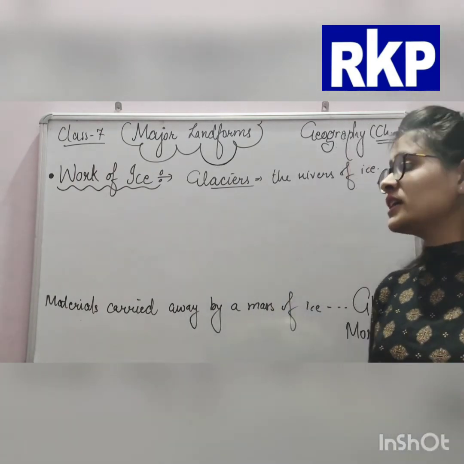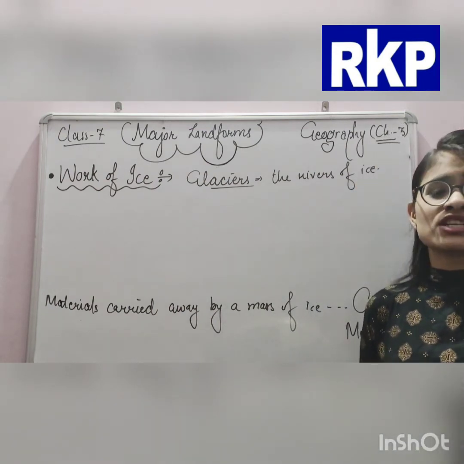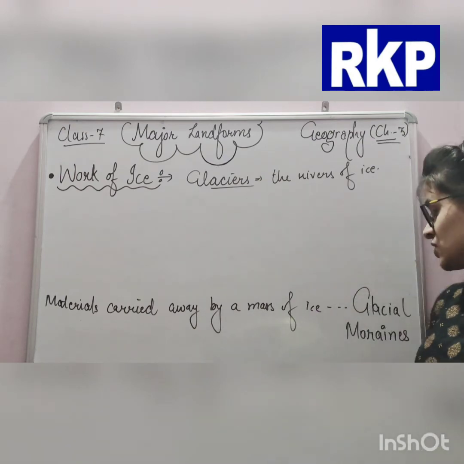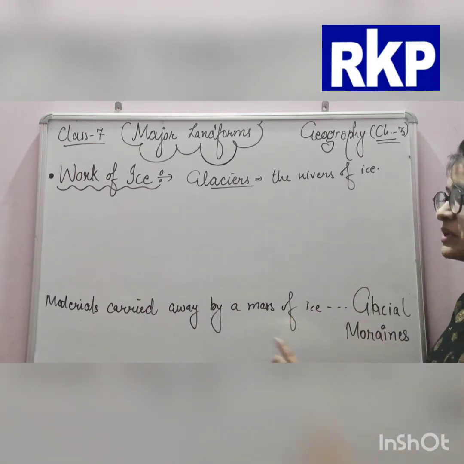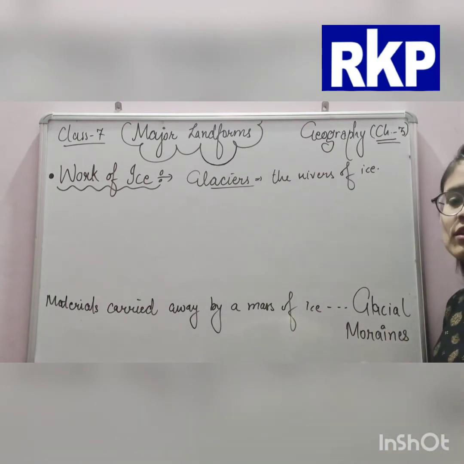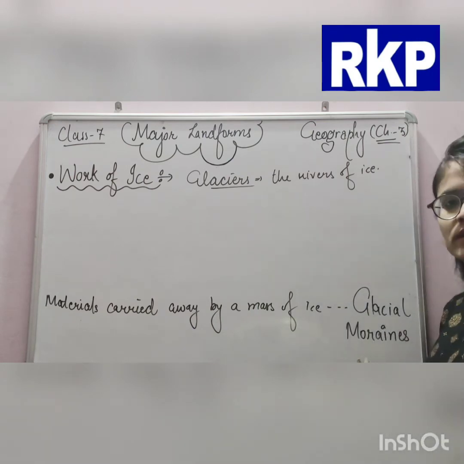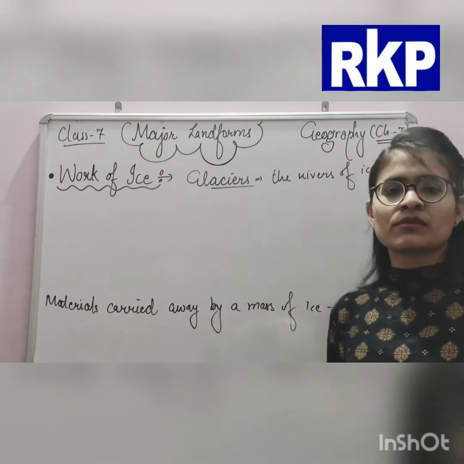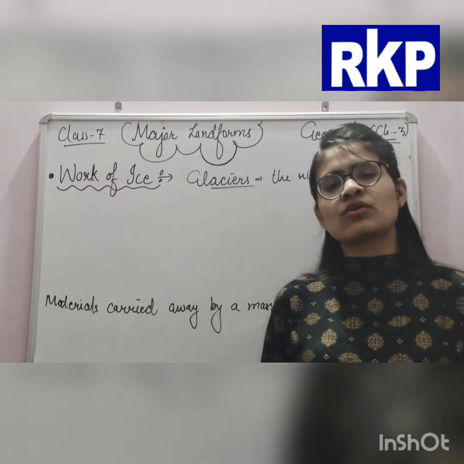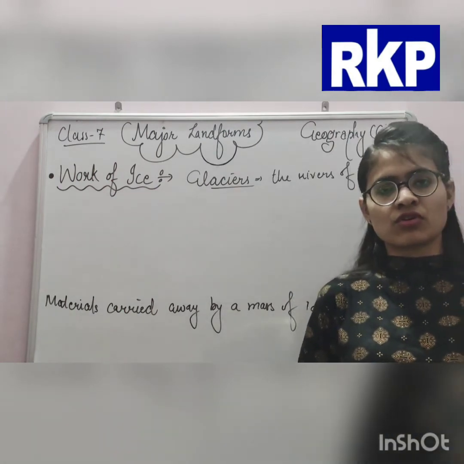Because of that, where they deposit this, these deposits form glacial moraines. They are called glacial moraines: material carried away by a mass of ice and deposited at a place. Clear? So this was about the work of ice, and now we are going to talk about the work of wind.